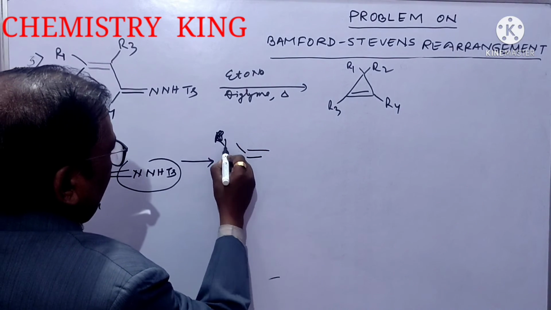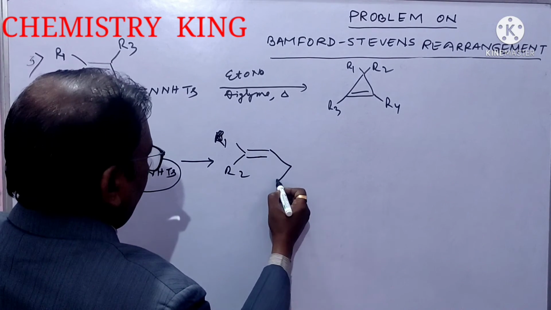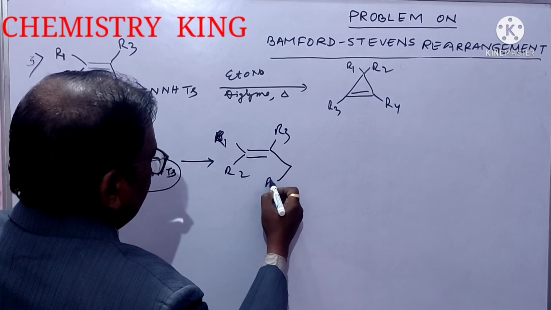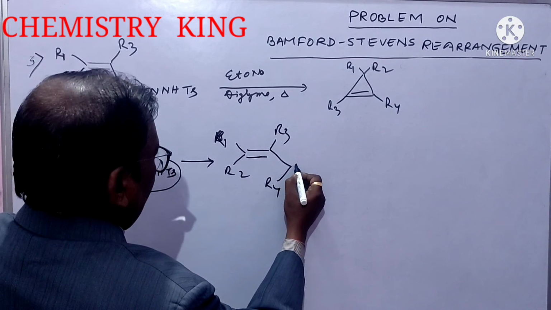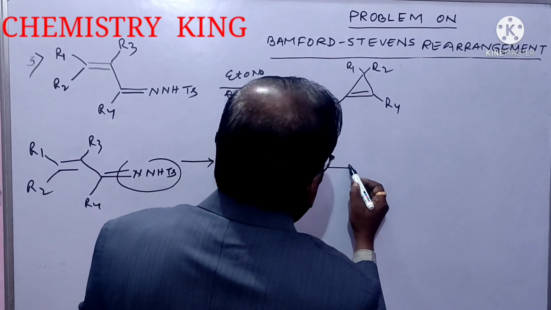So, as intermediate you will get this R1, R2, it is R3 and it is R4. You will get this carbene. It is carbene. Okay? Now, very easy.